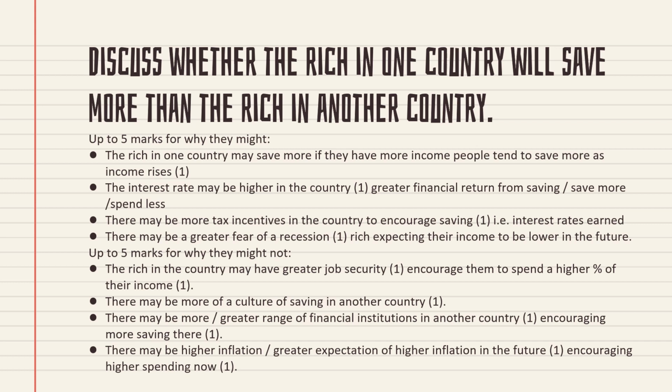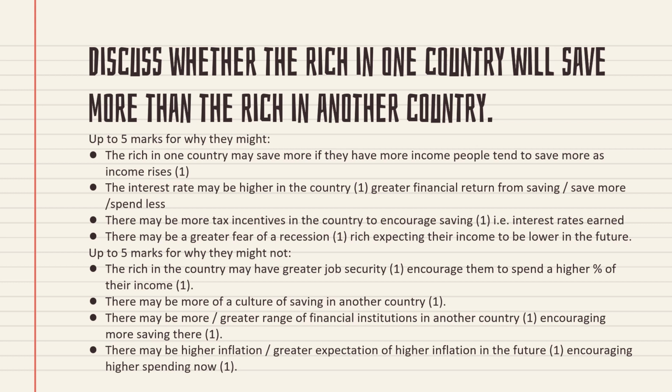Then evaluation: you have to say that no, even though these factors are there, a rich person in India will save more, or a rich person in Maldives will save less. Why? You have to write it. For example, a rich person in Maldives may have greater job security, encouraging them to spend a higher proportion of their income. In India, they don't have job security, but in Maldives they have higher job security. Job security is higher means they will feel that my job will always be secure, so I don't need to worry. So I can spend more. I don't need to save more money. If they have this kind of thinking, then surely who will save more money? The rich from India will save more money because Maldives is overconfident.